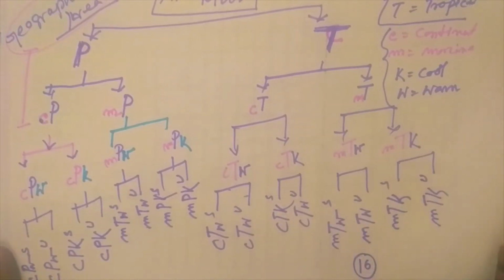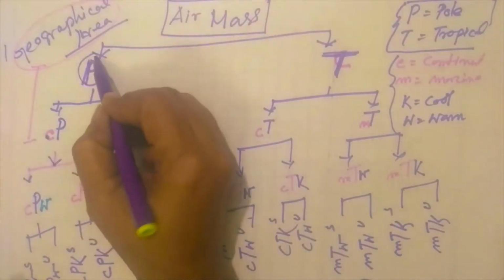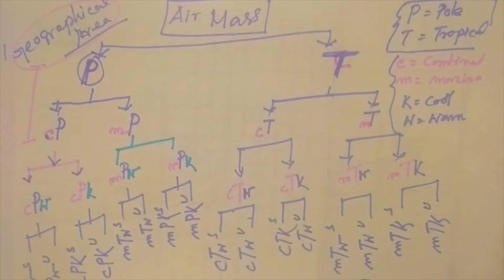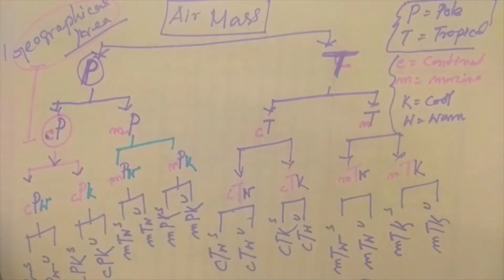So we can take an example of how it is modified. Suppose this is the pole. These air masses are developed over the continent, suppose in Siberia, with an eastward journey from 80 degrees north latitude towards 60 or 40 degrees north latitude.